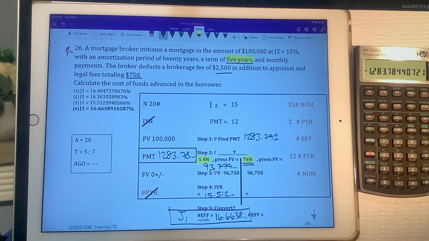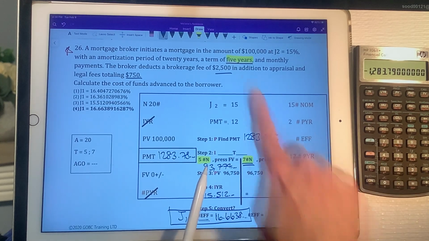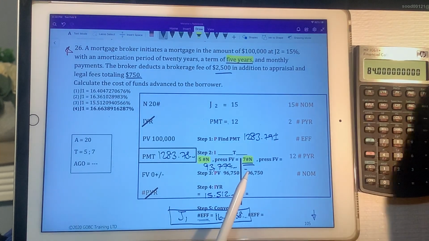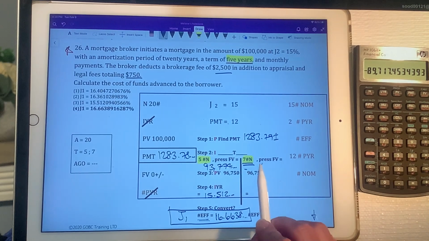I have the same payment amount. It shouldn't have changed because nothing has changed so far. This is where it's going to change. So instead of plugging in my 5 years, I'm going to plug in my 7. So 7 shift N, and then I press future value, which gives me a lower outstanding balance than my first one, and it should because I've made more payments.